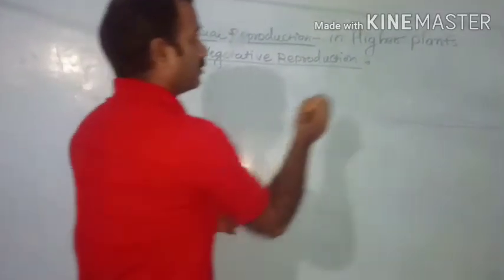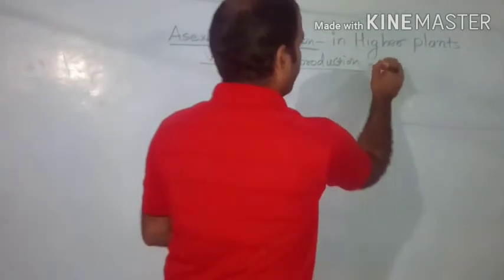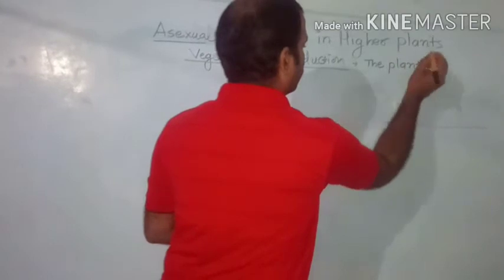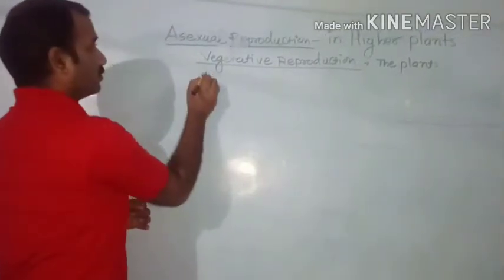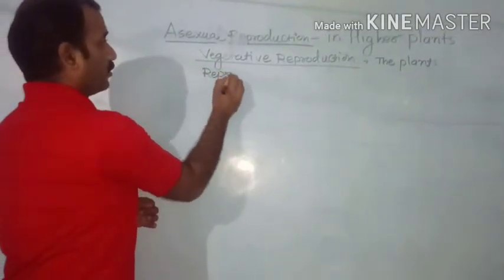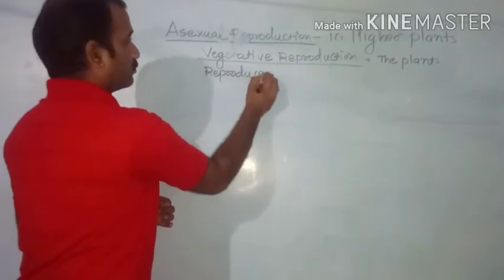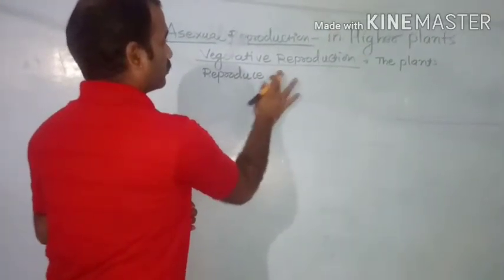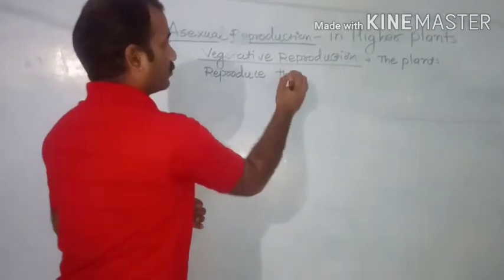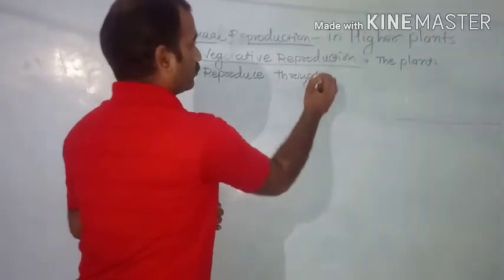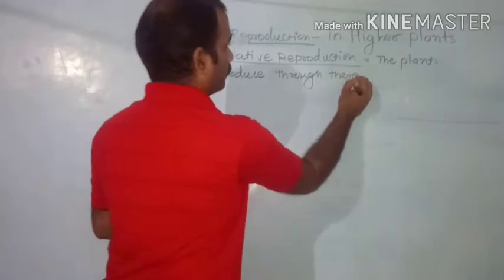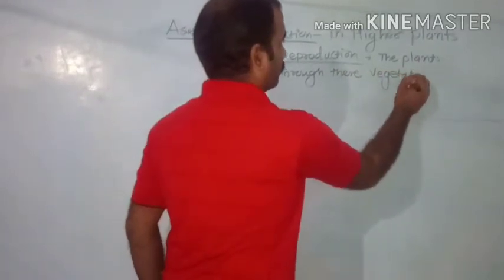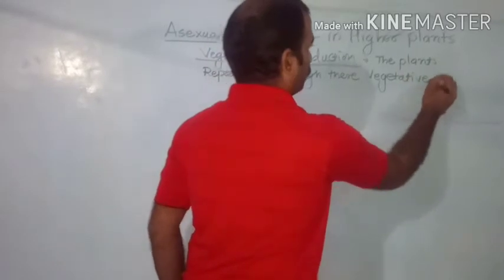Now we will write the definition. The plant reproduces through their vegetative part.